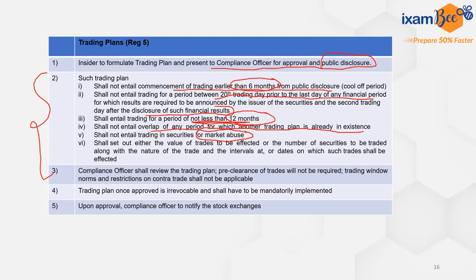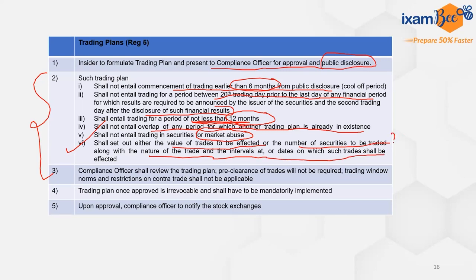It should set out either the value of the trades to be effected or the number of securities to be traded, along with the nature of trade and the intervals or the dates on which such trades shall be effected. So this is what should be mentioned in the trading plan.